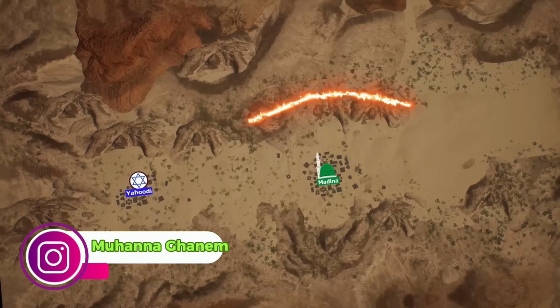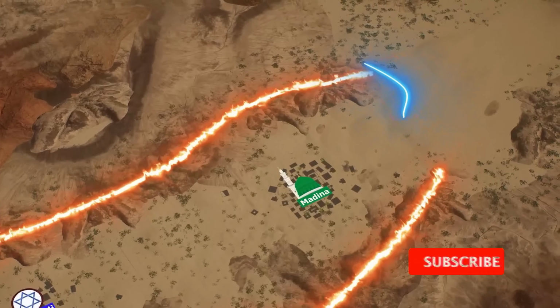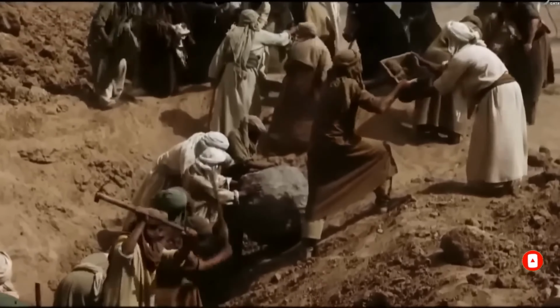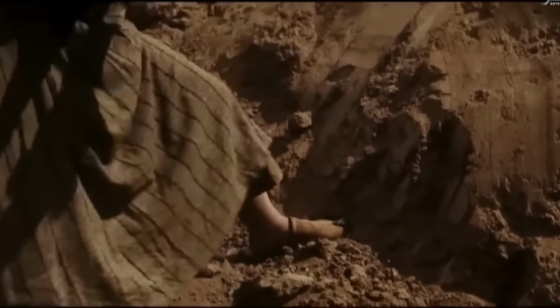Salman Farsi radiallahu anh came with a magnificent idea, and he said the 3 sides of Medina are covered and protected by Jabal Uhud. So we only have to protect which side? The northern side has to be protected. And the idea which he gave was digging trenches, because Salman Farsi radiallahu anh was Persian, and in Persia they used to dig trenches. Prophet Muhammad sallallahu alaihi wasallam liked this idea, and all the companions got the energy and the motivation that yes, they can win this battle.